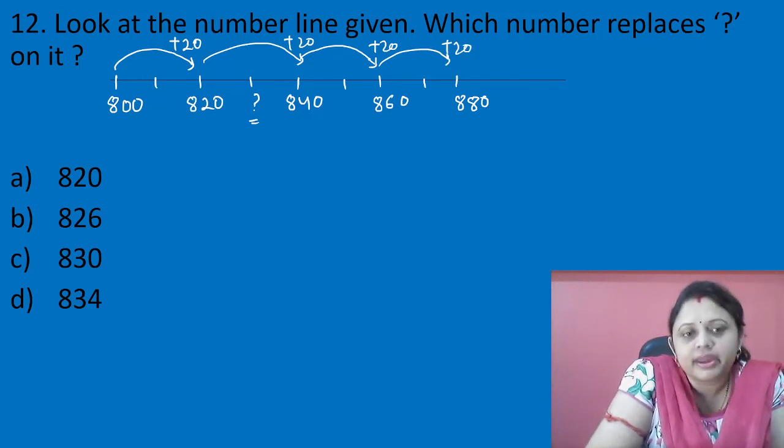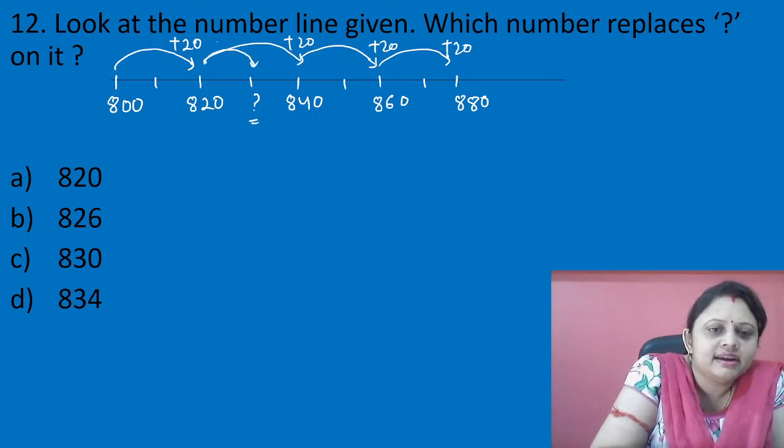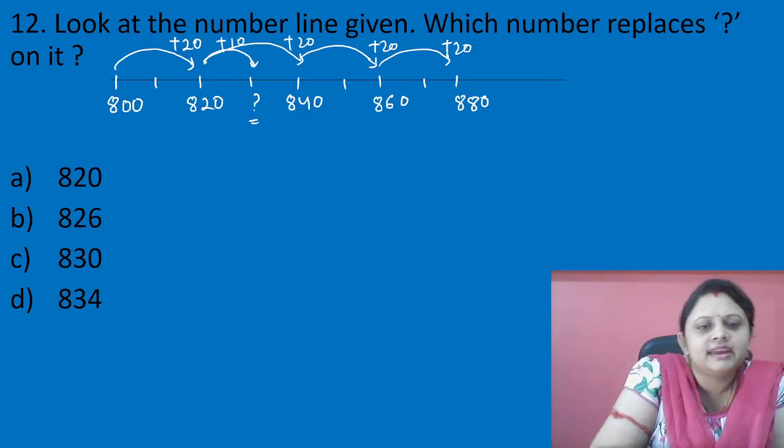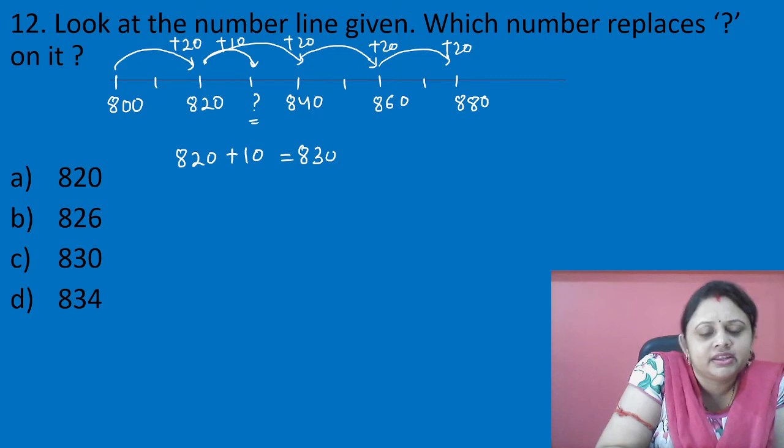But between 820 and 840 there is a number which is equidistant from 820 and 840. So what will be that number? If we add 20 to 820 we will get 840. What is half of 20? Half of 20 is 10. So if we add 10 to 820, we will get this number: 830.